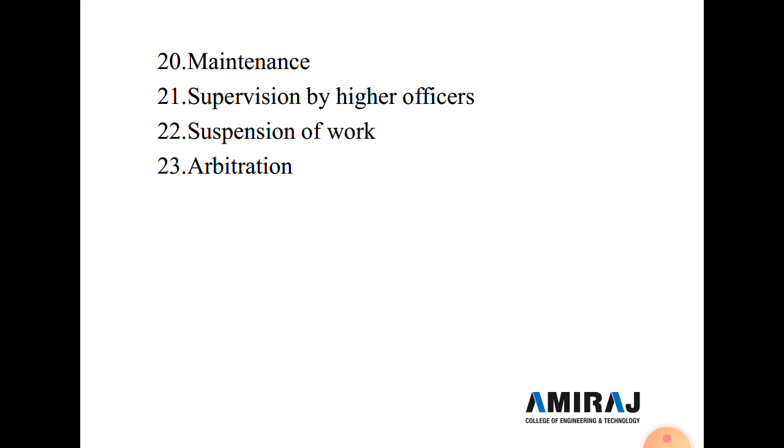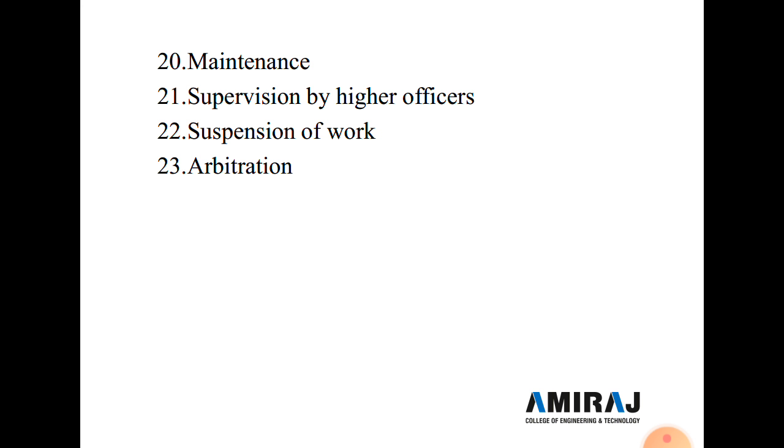The last condition of contract is arbitration. Arbitration is one type of solving a problem or dispute between the two parties, the contractor and the owner. If any work is not done as per the standardized or given specification, and a dispute arises between the two parties, arbitration is compulsorily required to solve this dispute.